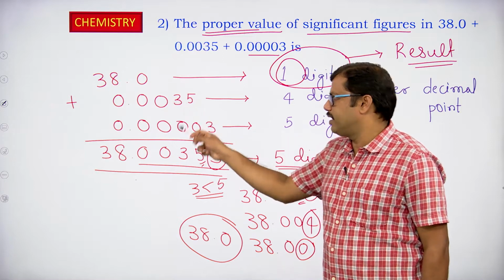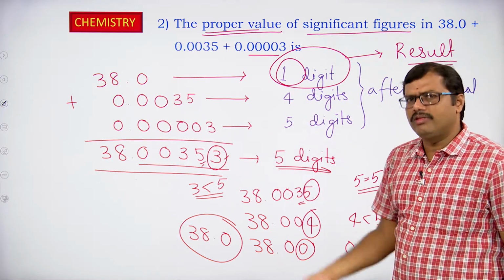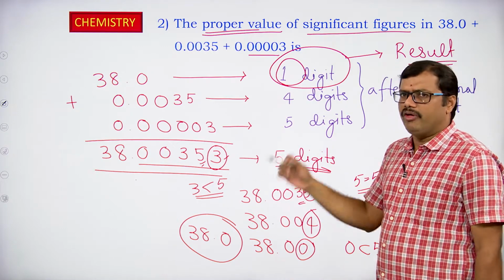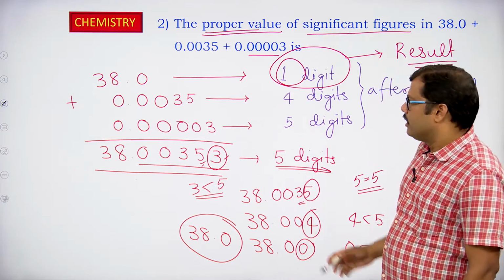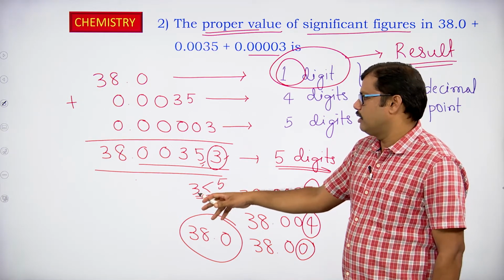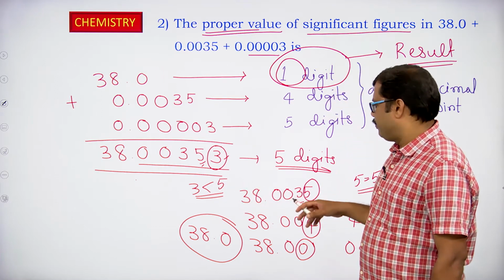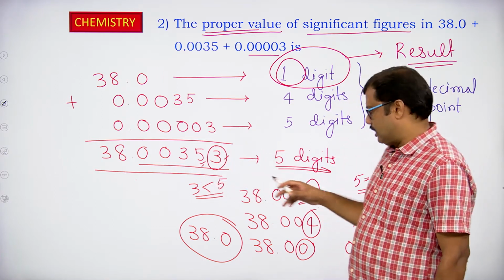But if you observe the 3 numbers, the first number has only 1 digit after the decimal point, so I have to give the result in the same fashion, having only 1 digit after the decimal point. In that case I have to round off the numbers one by one. First I have removed the 3. In order to remove the 3, I compare it with 5. 3 is less than 5, so the preceding number is not changed.